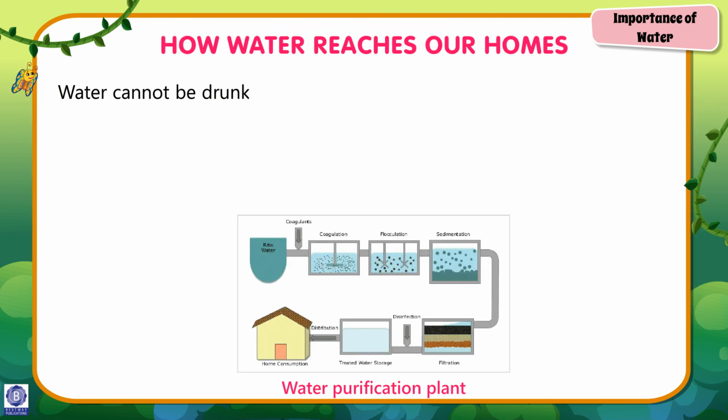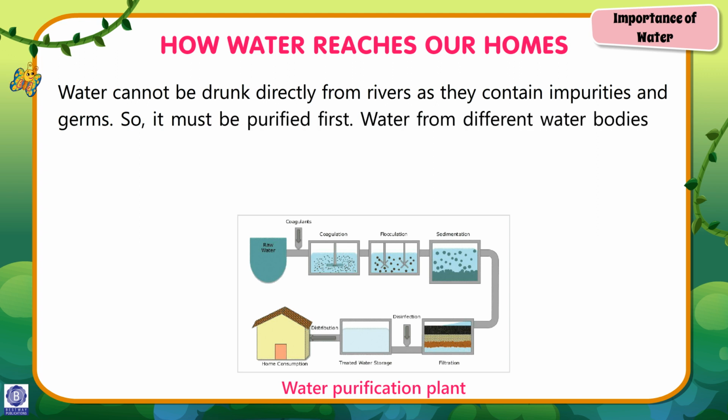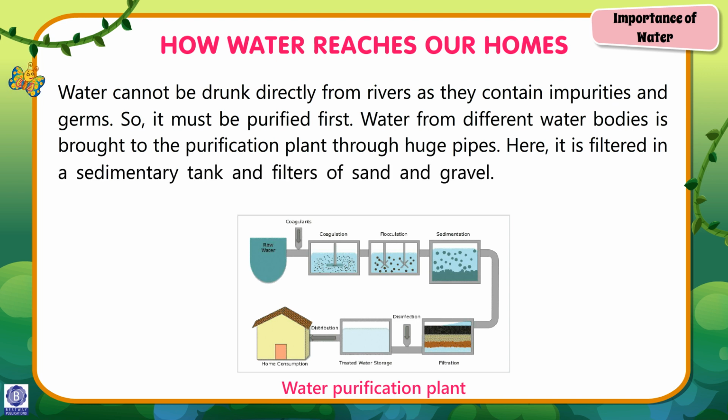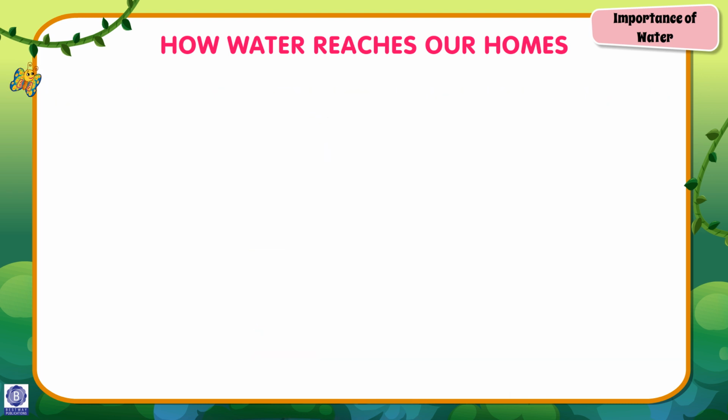How water reaches our homes. Water cannot be drunk directly from rivers as they contain impurities and germs. So it must be purified first. Water from different water bodies is brought to the purification plant through huge pipes. Here, it is filtered in a sedimentary tank and filters of sand and gravel. In this process, the impurities and dust are removed from water.